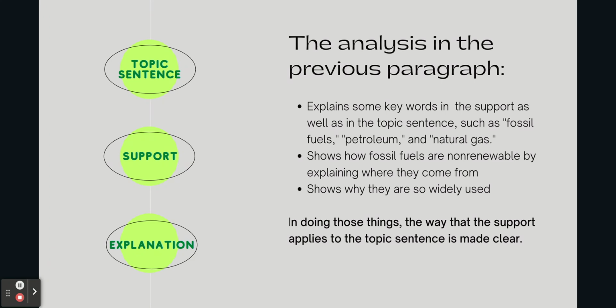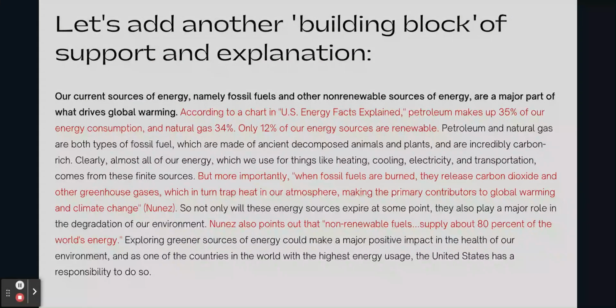I hope that makes sense to you all. So we're going to add another building block, actually 2 more building blocks of support and explanation. So we're continuing from the original paragraph. I'm just going to read the whole thing so you could see how it all becomes synthesized. Obviously, the topic sentence is bolded. The support is in red, and then the explanation is in black. Okay, so it reads all together.